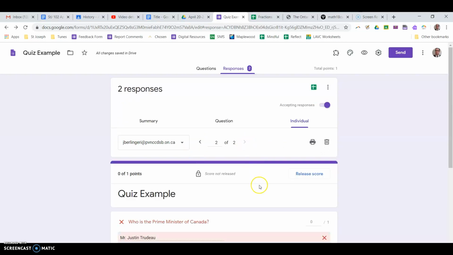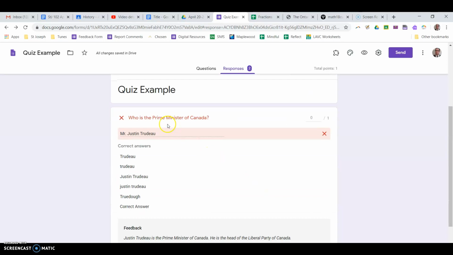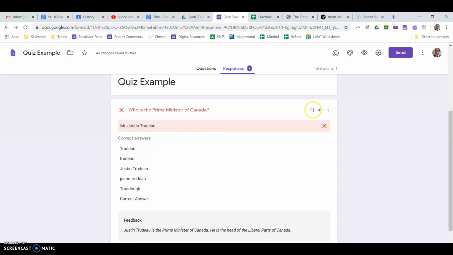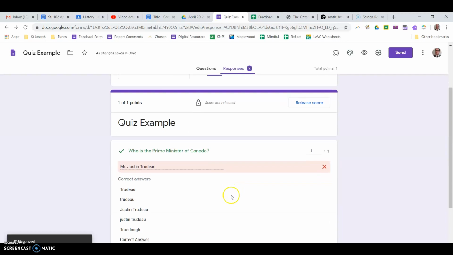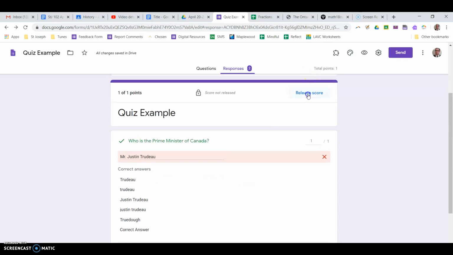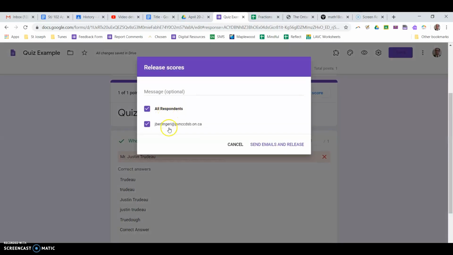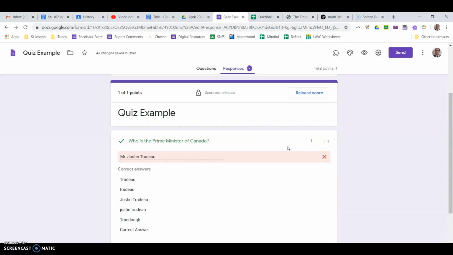But I'm going to go to response 2. Who is the Prime Minister of Canada? My answer was Mr. Justin Trudeau, which is correct, but it wasn't on the list. So I can change that by giving the student a point for it and clicking save. And then Google will say, oh, that's correct now. So they got points for that even though this wasn't on the list. Then I can release the score to the students. So all respondents, I'm the only one who's there, send emails and release.